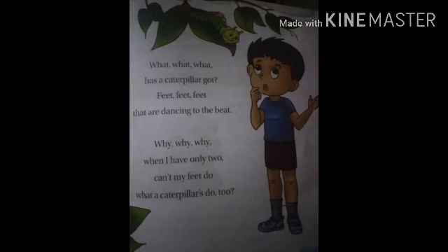So what is in the first line? What has a caterpillar got? Feet that are dancing to the beat. When he sees the caterpillar moving, how does it move, children? It has so many legs, only a few of the legs are moving, going up and down. It is looking very soft. It looks like dancing here and there.